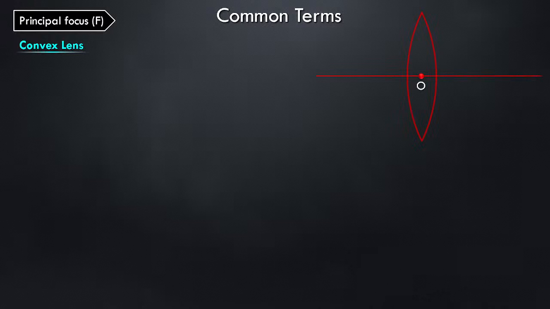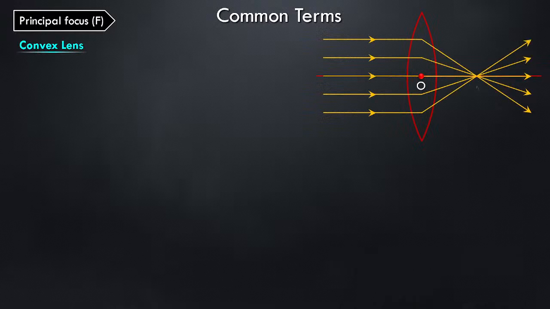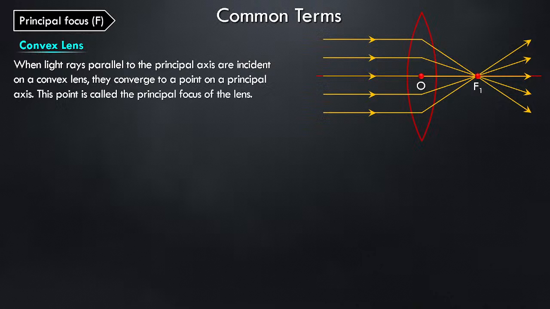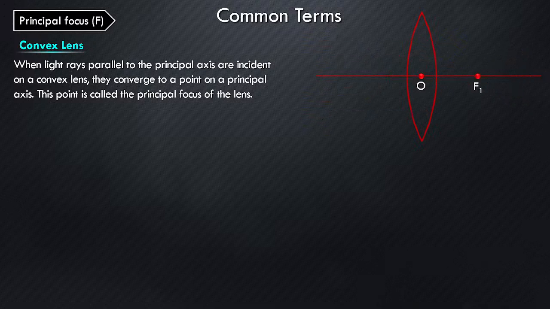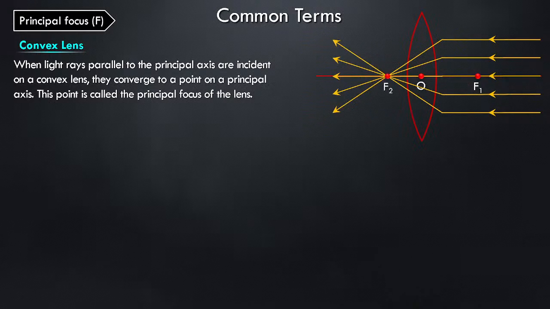Look at this. This is the center of curvature, right? Optical center. These yellow lines are the incident light, and it is converging at a point that is focus f1. So when light rays parallel to the principal axis are incident on a convex lens, they converge to a point on the principal axis. This point is called the focus. Then you have f1 and f2.